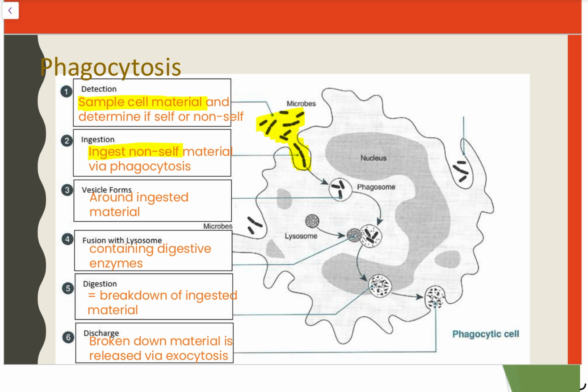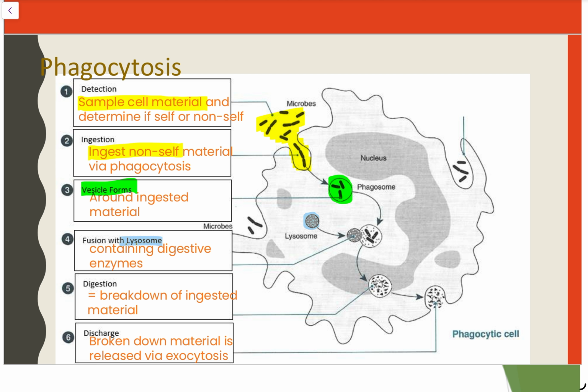This forms what I'll highlight in green here. We've got step 3, a vesicle forming. This is our vesicle forming. It's formed around the microbe or around the pathogen itself. Now, what comes and binds, if I highlight it in blue, is a lysosome. A lysosome, we spoke about this in the first line of defense. A lysosome is an organelle within the cell which contains digestive enzymes, which binds to the vesicle, leading to the digestion of the microbes themselves.